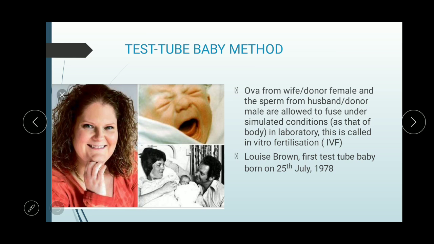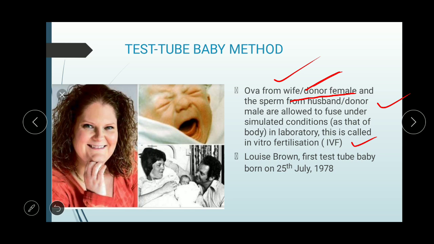So, the test tube baby method. What happens in the test tube baby method? Ova is collected from the wife or donor female, and the sperm from the husband or donor male are allowed to fuse under simulated condition. Simulated condition means a condition that is equivalent to our body. In our body, fertilization takes place in the ampullary-isthmic junction. So suitable conditions are provided such that the gametes can fuse, and they will be fused in the laboratory, and this is called in vitro fertilization, so IVF.